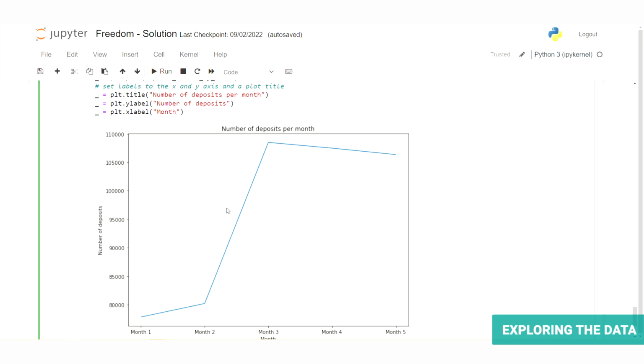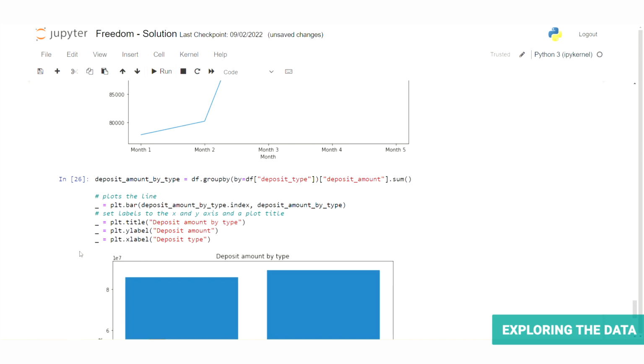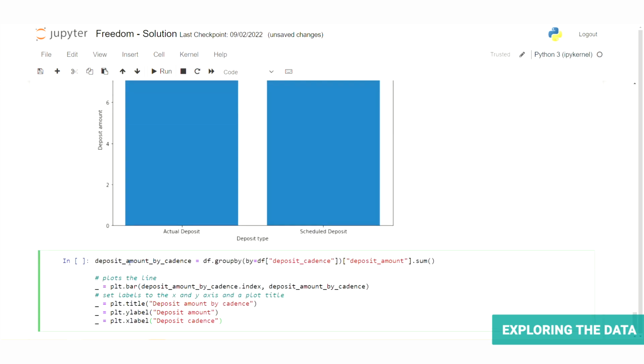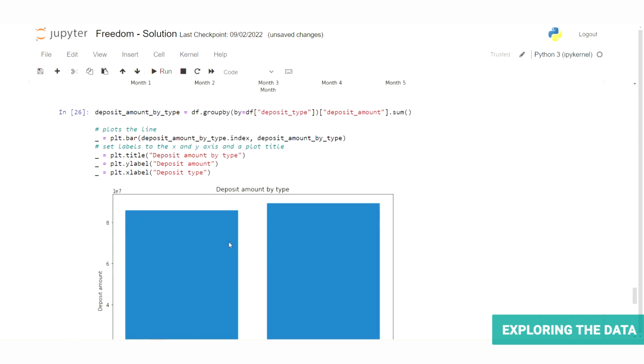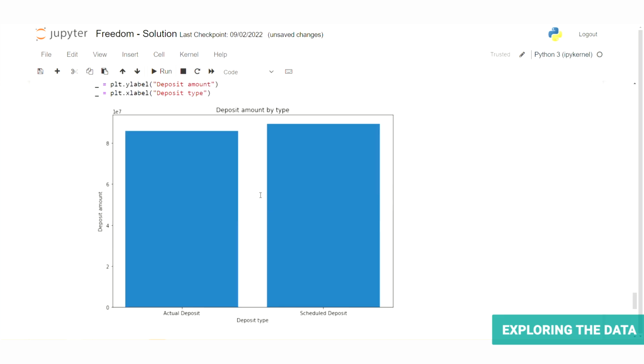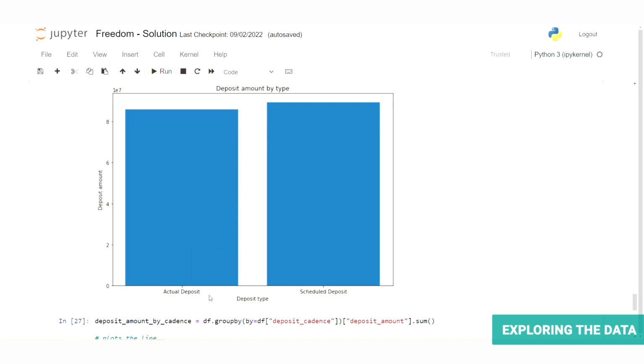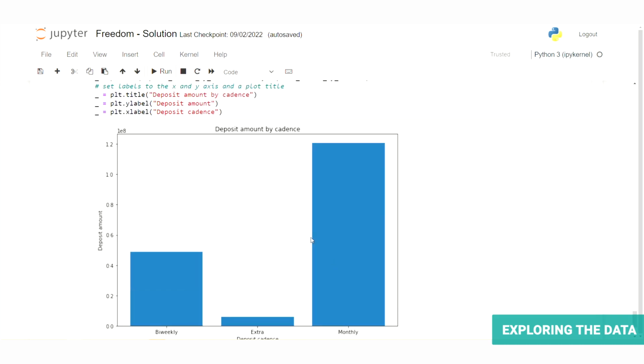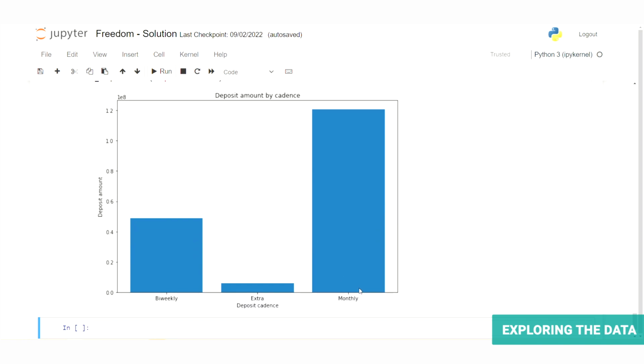Great. While we're at it, let's repeat the same procedure, grouping by deposit type and cadence. All right, let's take a look at that. So far, we're not trying to make any conclusions, we're just building up a picture in our head for what story this data is telling, because we don't have the full picture yet. So here we have the deposit amount by type, so we can see actual deposits versus scheduled deposits, pretty close. And then we have by cadence, so monthly seeming to be the most popular, then bi-weekly, and then extra.